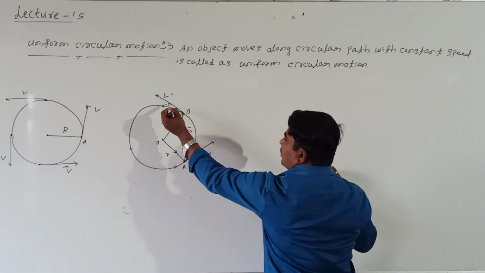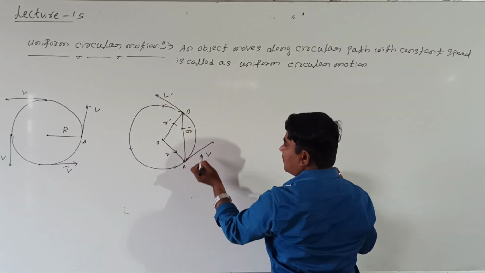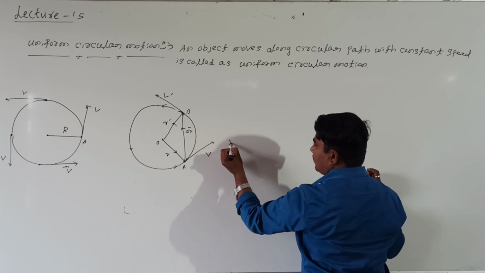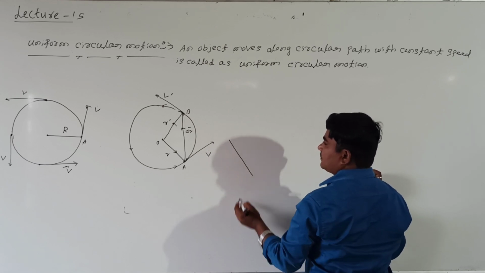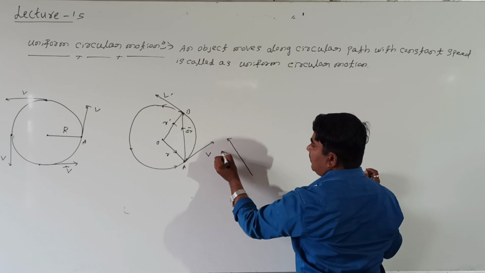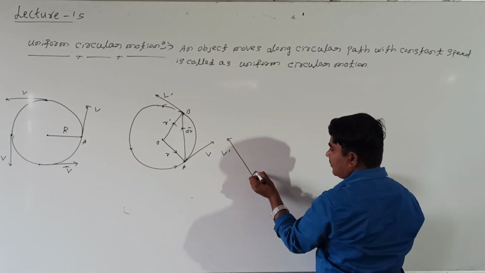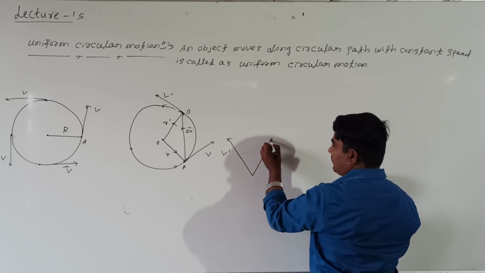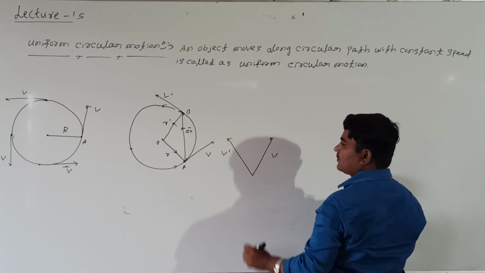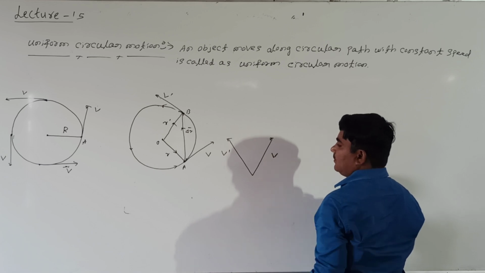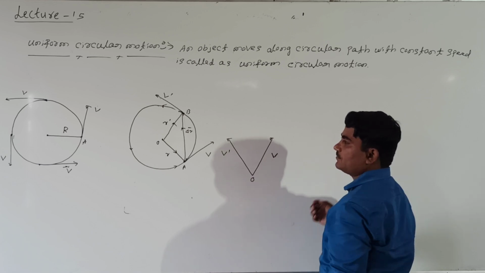What is the direction of v? This is the direction of v dash, and this is the direction of v. In this direction v dash is available, and in this direction v is available. I will take this as the origin point.